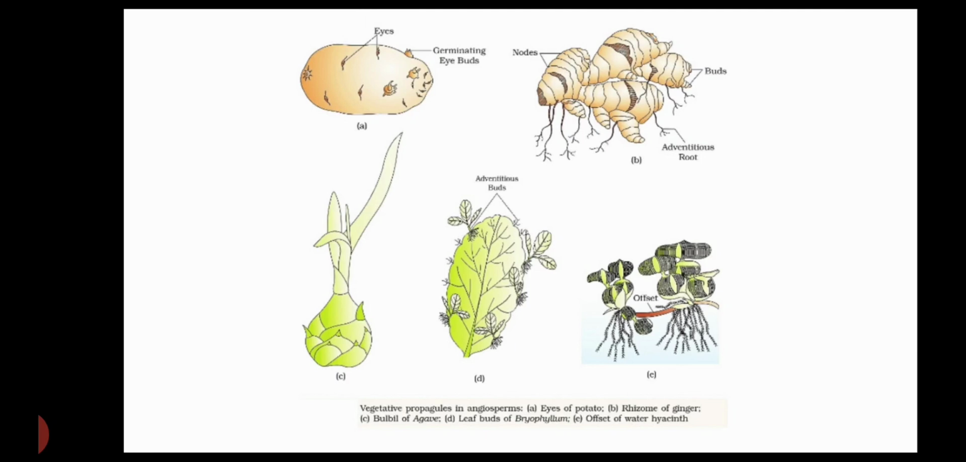It reproduces by bulbils. In D, in the leaf of Bryophyllum, the margins are able to produce new plants, and these new plants can be separated and grown for production of new plants. In E, which is a water hyacinth, also known as the terror of Bengal, it reproduces by offsets.